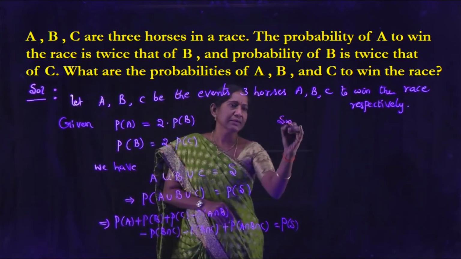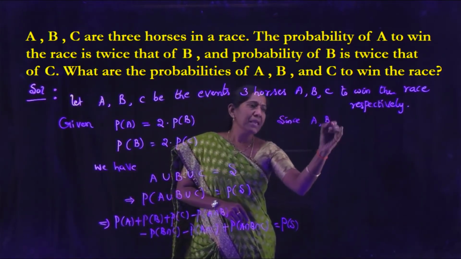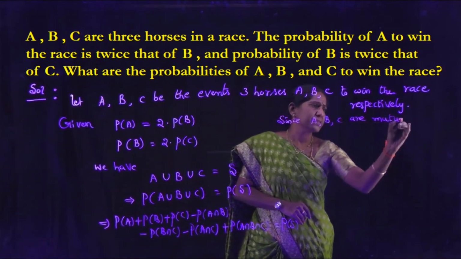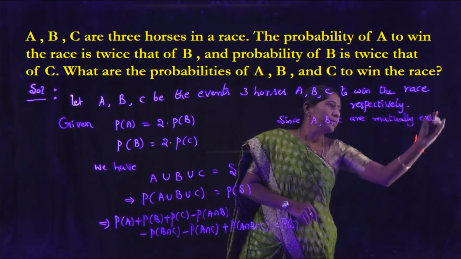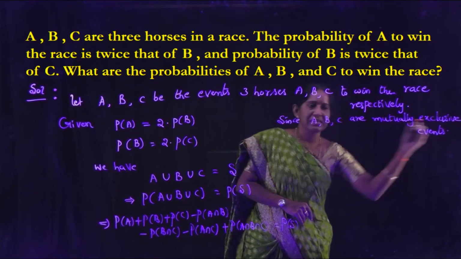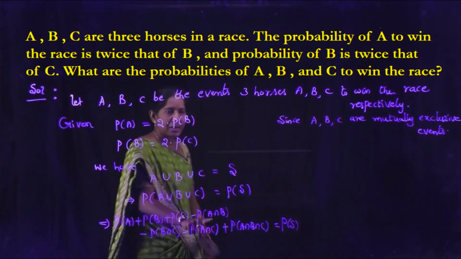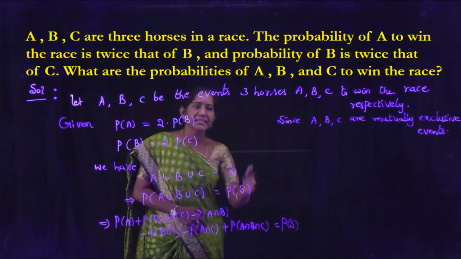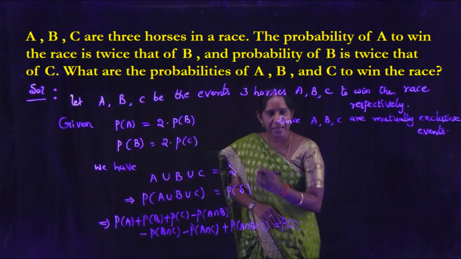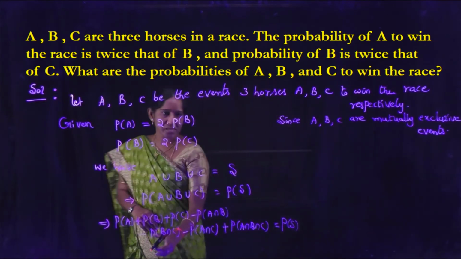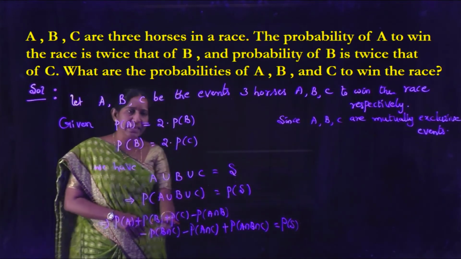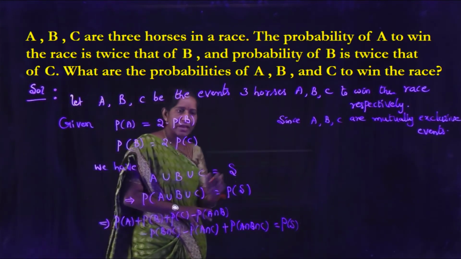Since A, B, C are mutually exclusive events, A and B being mutually exclusive means A intersection B equal to phi. What about P of phi? That is 0. Similarly, B and C are mutually exclusive, that implies B intersection C is phi, so P of B intersection C, P of phi, also goes to 0.